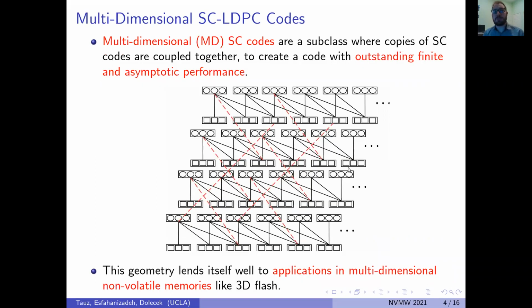Multidimensional spatially coupled LDPC codes are a further extension of SC codes where coupling is performed along multiple dimensions. In the literature, coupling along different dimensions may vary, but in this work, we consider two-dimensional coupling where multiple SC codes are laterally connected into one long chain. These codes have demonstrated outstanding finite and asymptotic performance, which makes them a viable candidate in coding for multidimensional non-volatile memories, such as 3D Flash.